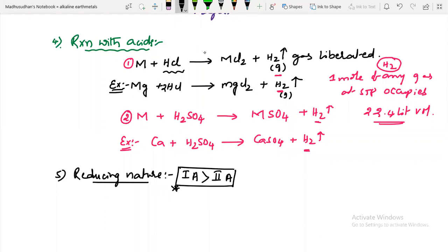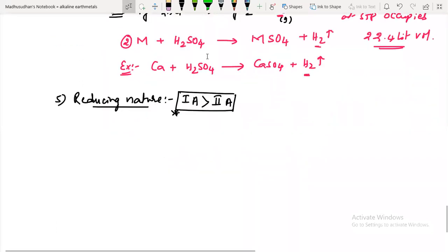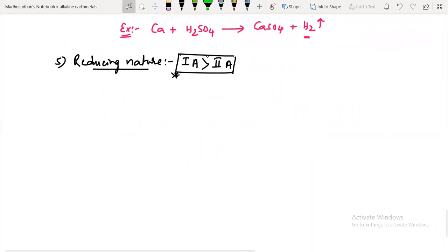The reducing agent is the one which readily gives electrons to the other one. Since the ionization potentials of the first group are lower than the second group, the first group elements will readily give electrons. So reducing nature is more for first group elements only. That's the only thing.